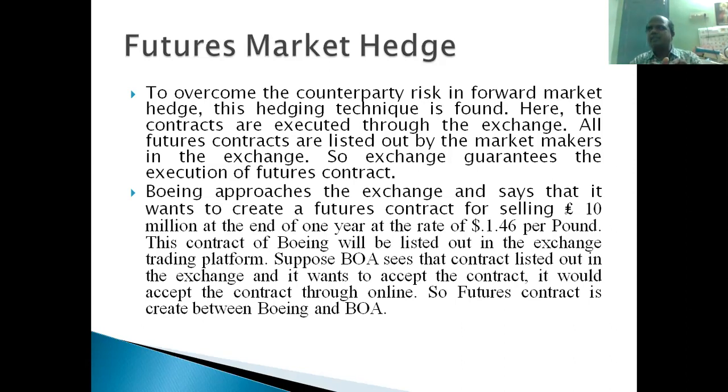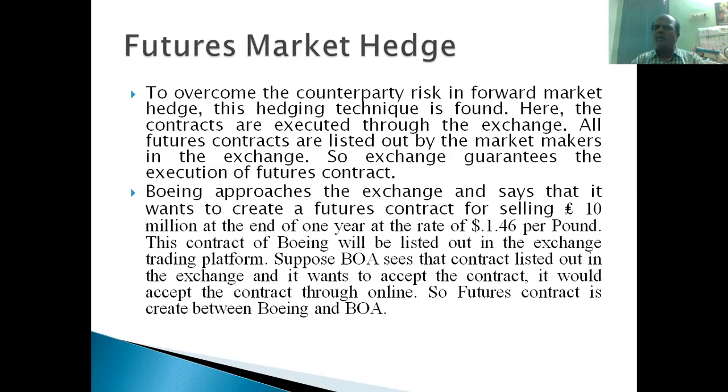Today's exchange rate is 1.50. On the day they make the contract it is 1.50, and it will not become $1.30 per pound overnight. It will slowly, gradually reduce and reach $1.30. So every day the difference is debited from Bank of America's account.